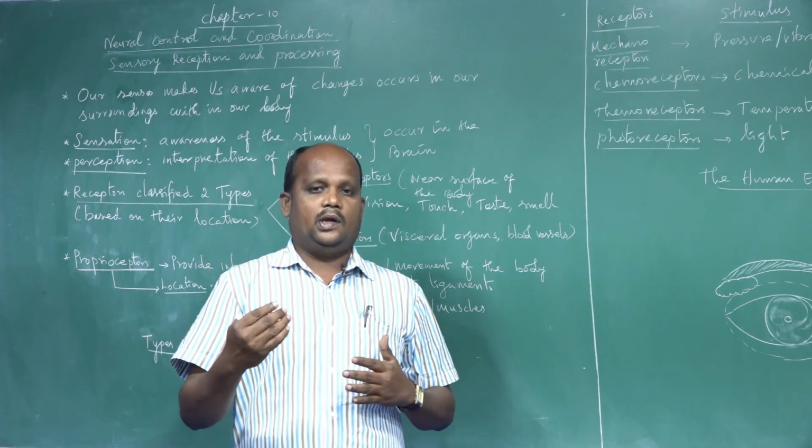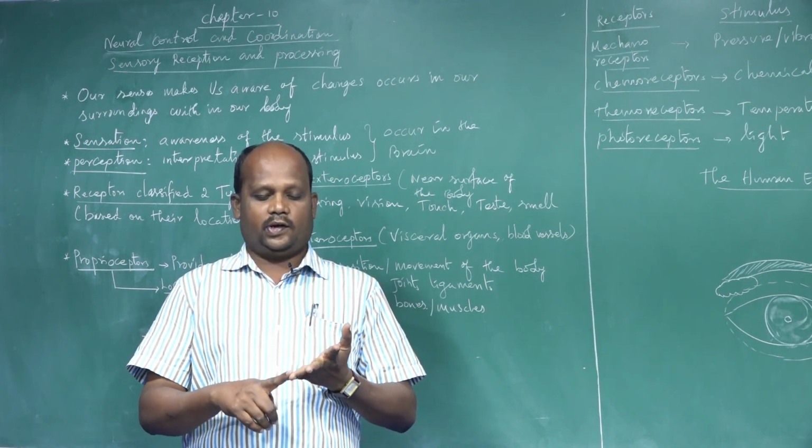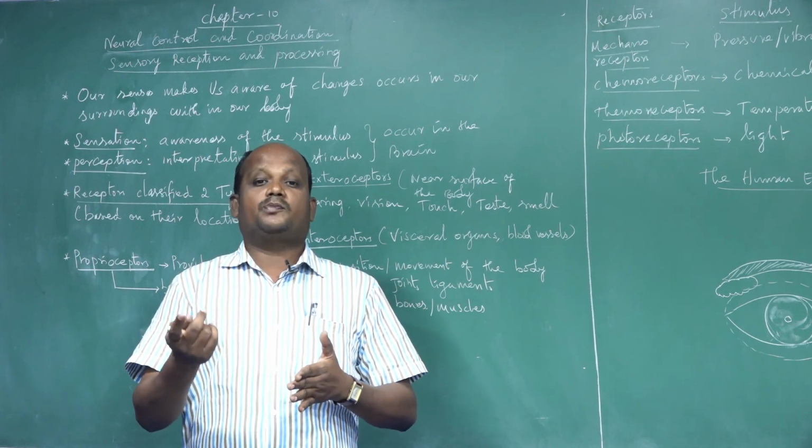There are different types of sense organs: the eye, the ear, the tongue and the skin, and the organ of smell.